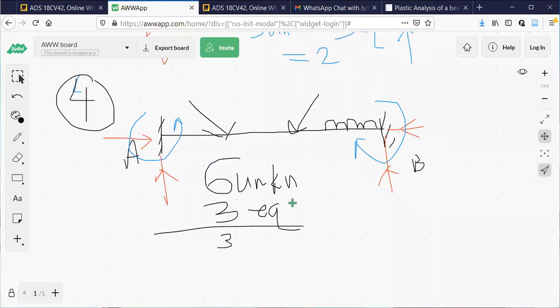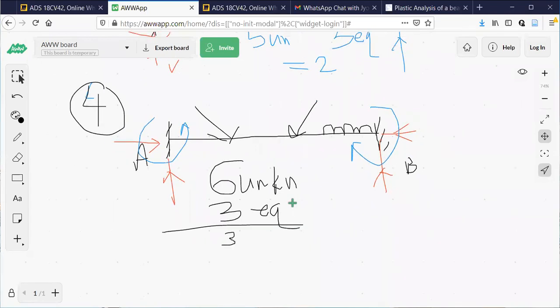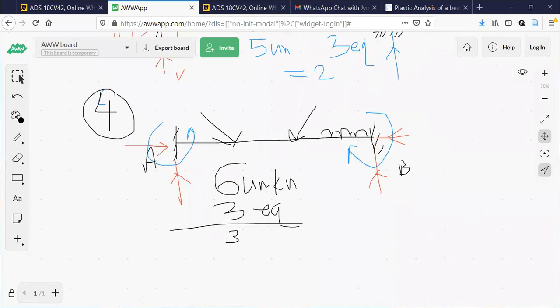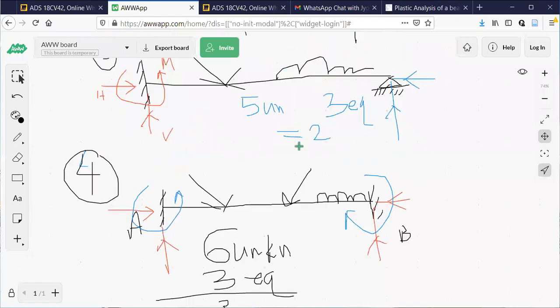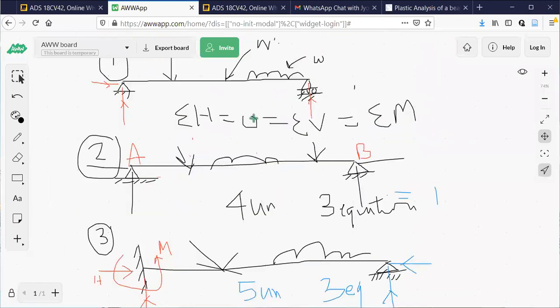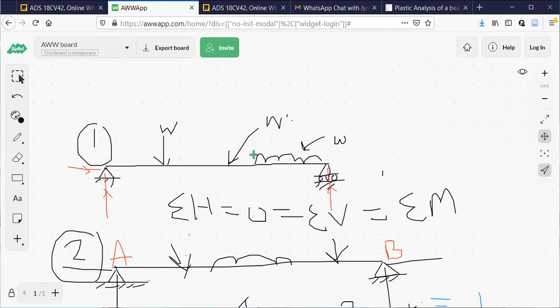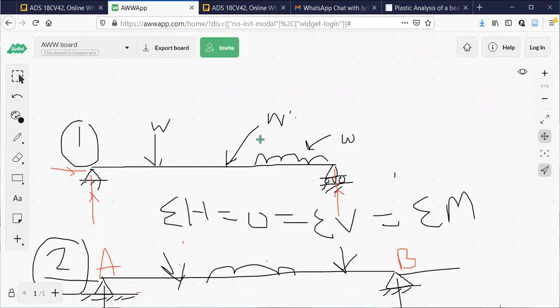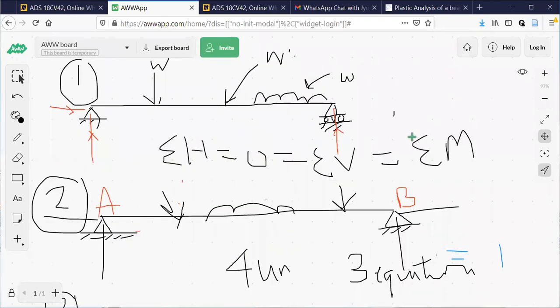So another 2 minutes of time is there. Only one more problem and I'll stop. Now look at this one here. Observe what I have done. I started with a determinate structure here. This is a determinate structure because 3 unknowns, 3 conditions of equilibrium. 3 minus 3 is 0. So the indeterminacy is 0.